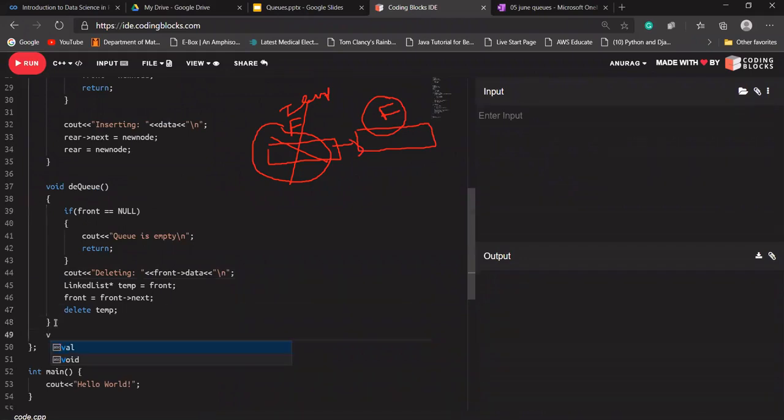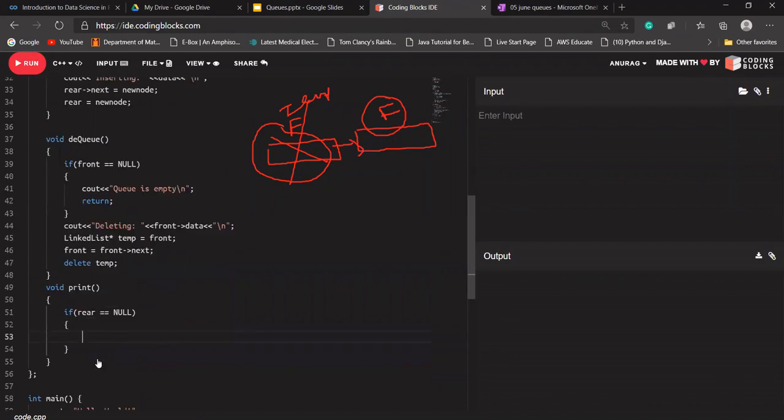Let me write a void print function here. So if I'm saying rear is equal to null, what does it mean? It means our queue is empty and there is nothing in our queue. We cannot print anything. Let's say I'm printing a message here: queue is empty \n, and it should return from here if there is nothing in our queue.